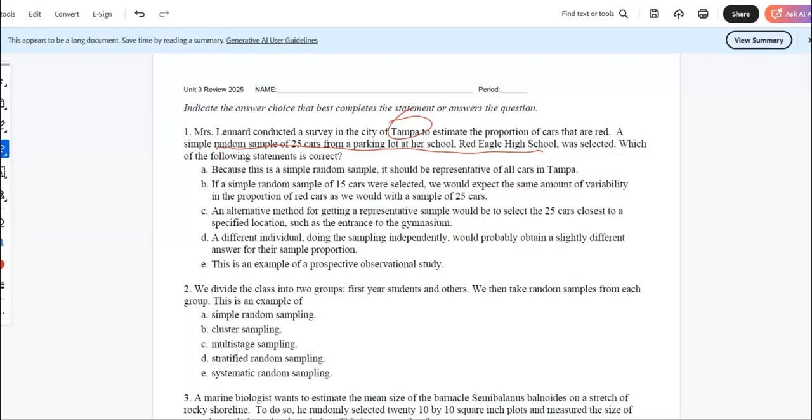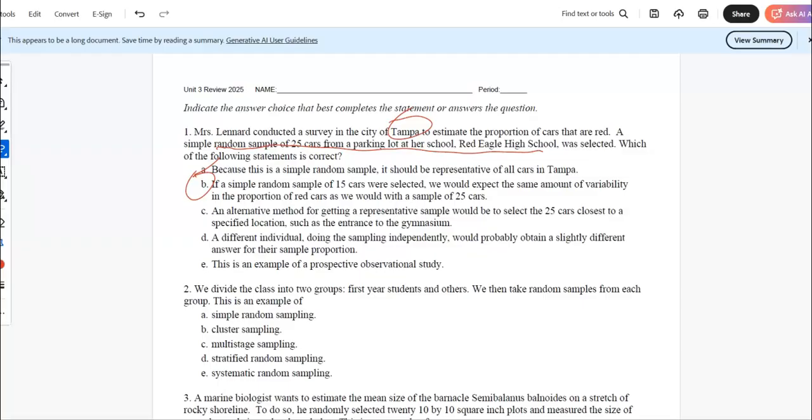Because this is a simple random sample, it should, well, it's actually a convenient sample, I think. I guess it was a simple random sample of cars in a parking lot, but I think we're trying to estimate all of Tampa. At least that's what the first line said. If a simple random sample of 15 cars were selected, we would expect the same amount of variability. No, that might be the answer. I'm just guessing. We would expect there to be sampling variability. If someone else took a survey, you might get different answers.